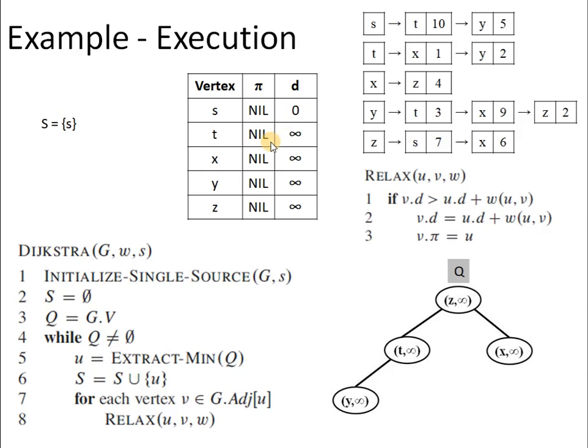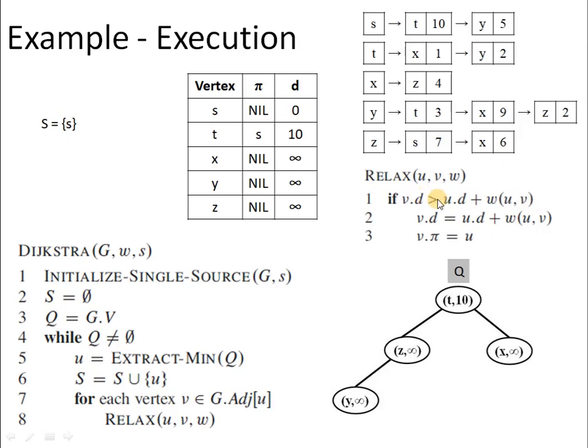So we have to update these two values, and the moment I update the d value corresponding to vertex t, at that time we have to execute the decrease key function of the min priority queue, and accordingly the root of the priority queue will change. Similarly, if we look at vertex y, its current distance from the source is equal to infinity. So v.d is equal to infinity at this moment. u.d is equal to s.d, which is equal to 0, and the weight from s to y is equal to 5.